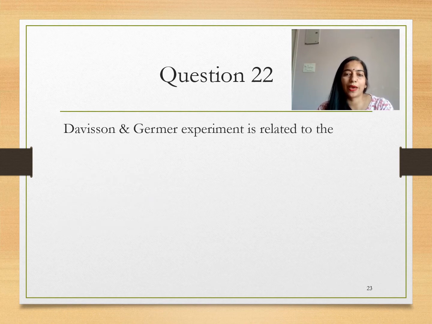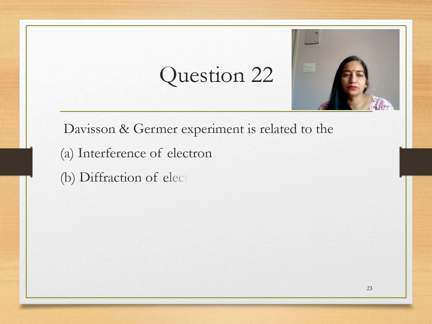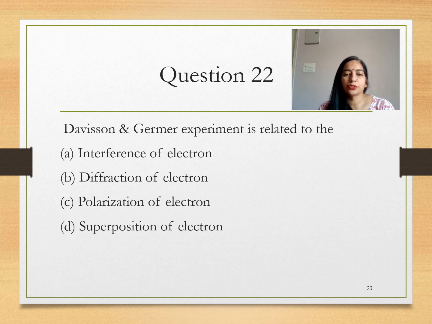Davisson and Germer experiment is related to interference of electron, diffraction of electron, polarization of electron, superposition of electron. In the previous slide, I also explained that Davisson-Germer experiment is the first experimental verification that material particles show matter waves, and it is done on electron, and electron shows diffraction.